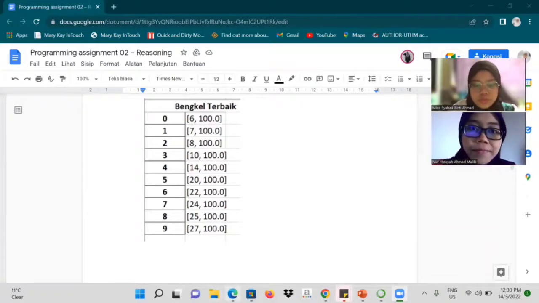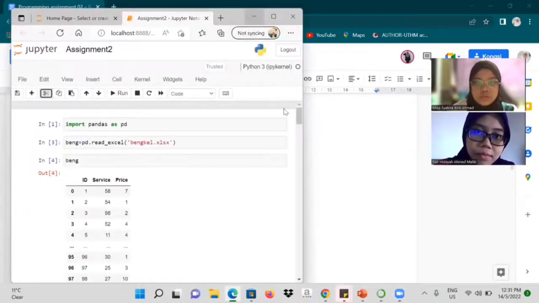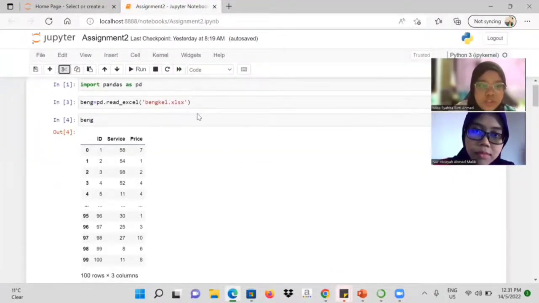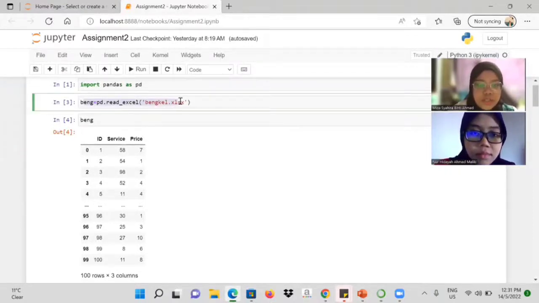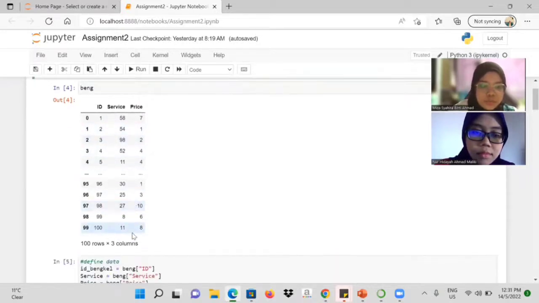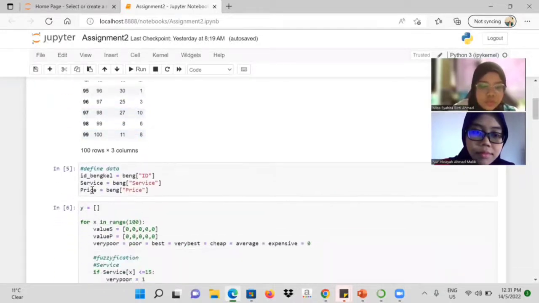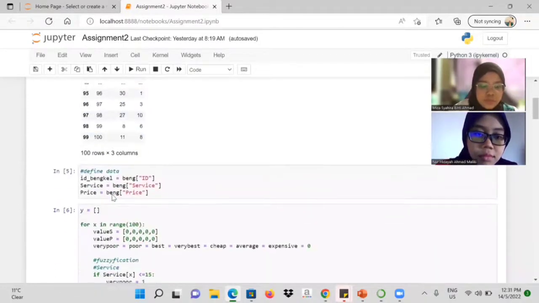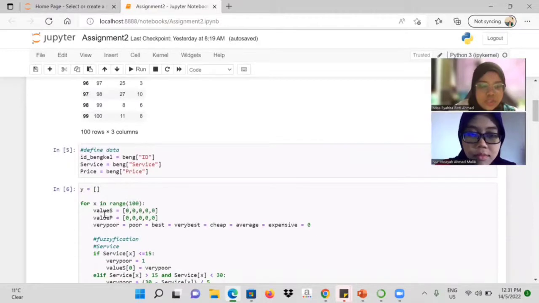Okay, so I will show you the coding. This is the coding for the assignment. We use import pandas as pd, and we read the Bengkel Excel using read Excel. This is the table and the output in that table. Then we define the data: ID Bengkel for ID, service for service, price for price. The range is 100 and the values equal 0, 0, 0.